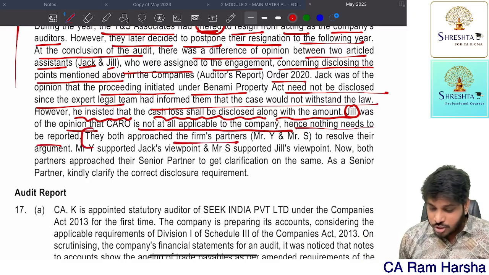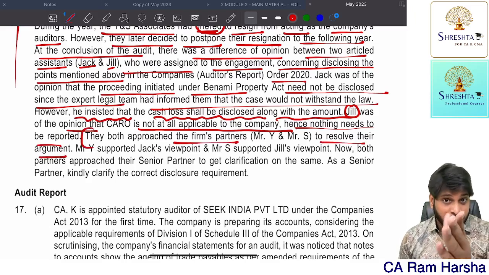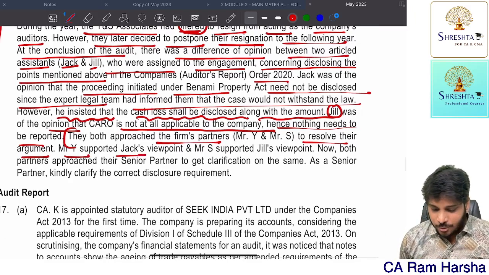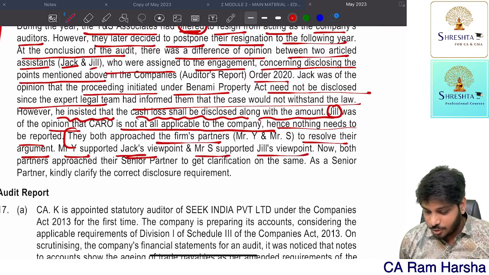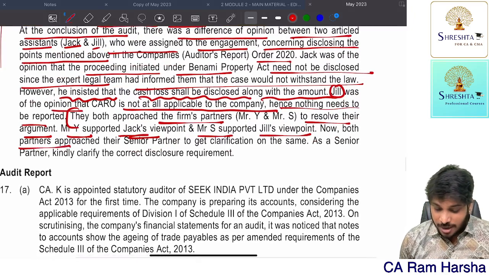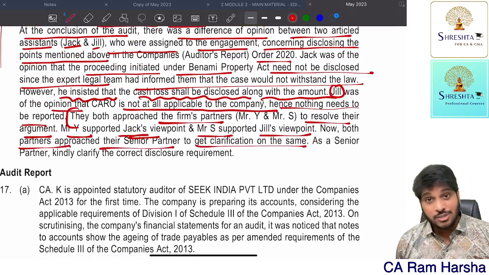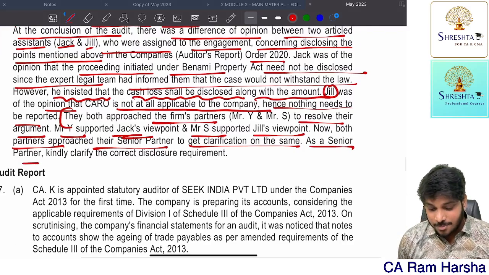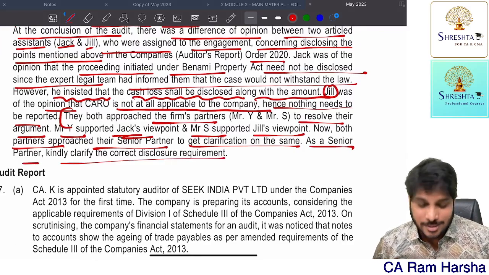They both approached the firm's partners to resolve their argument. So they approached you. Let us assume Mr. Y supported Jack's viewpoint. Mr. S supported Jill's point. Now both the partners approached the senior partner to get clarification. So suppose you are the senior partner. As a senior partner, kindly clarify the following requirements.